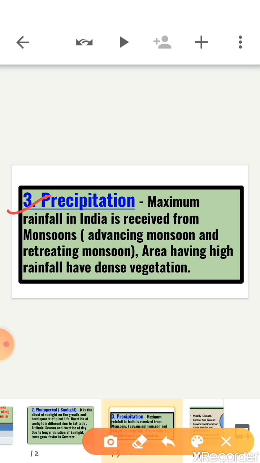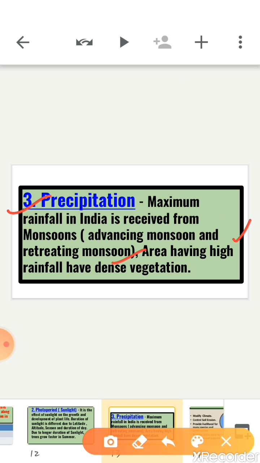Now, the next component is precipitation. In India, almost the entire rainfall is brought in by the advancing monsoon, that means June to September, and the retreating northeast monsoon. Areas of heavy rainfall have more dense vegetation as compared to areas of less rainfall.